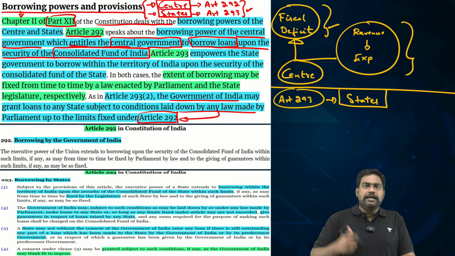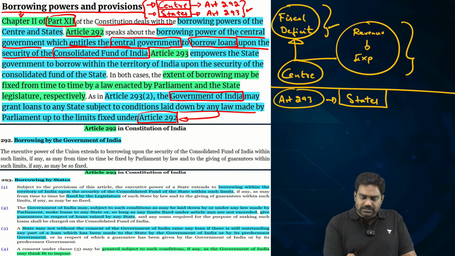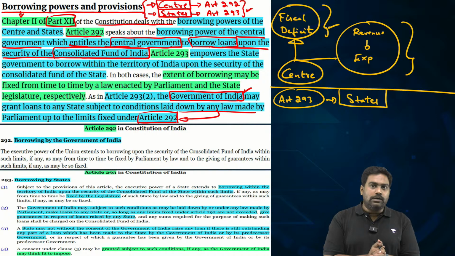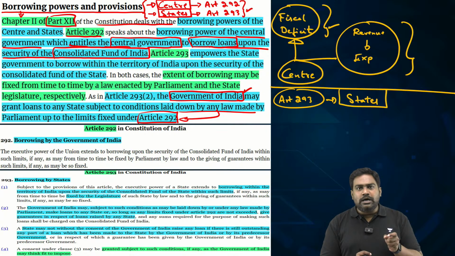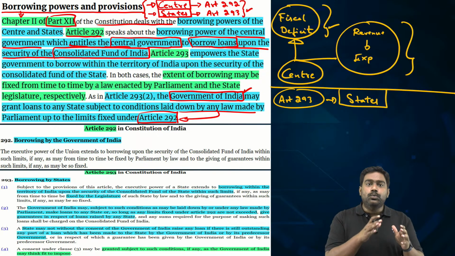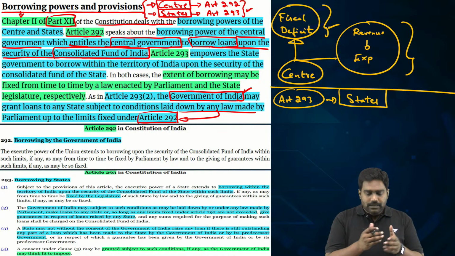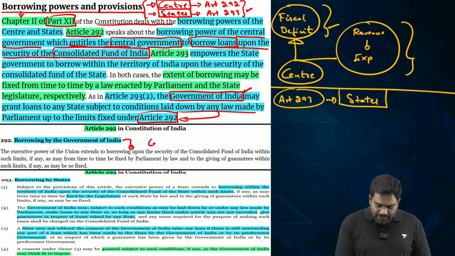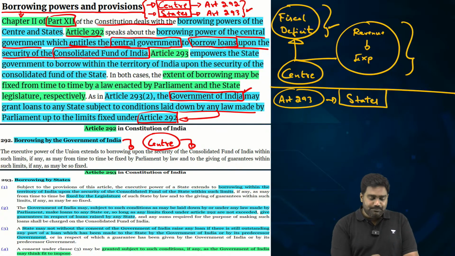States cannot go to international markets and raise loans, which could end up becoming a burden on the central government. Given the national considerations involved, when the states borrow under Article 293, it has to be within the territory of India. And also, the central government gets a lot of powers, in fact, discretionary powers under Article 293.